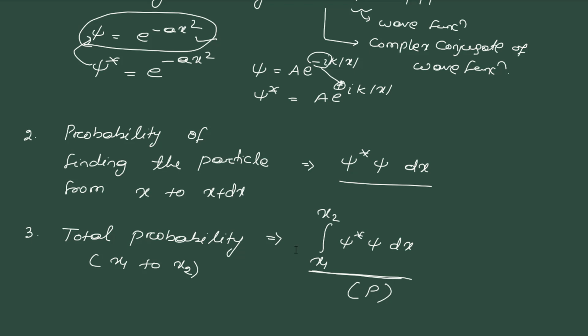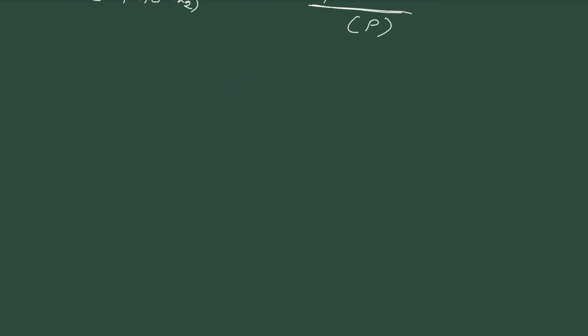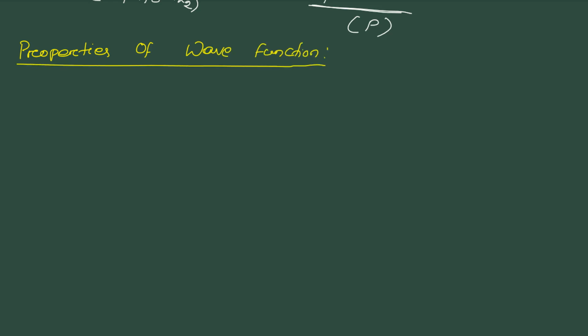Then we have to discuss the properties of wave function. This is the main thing. In this, we are going to discuss the nature of a wave function, the properties of a wave function. Okay, let's see. First one, psi is converging, so here you can say psi must be finite.